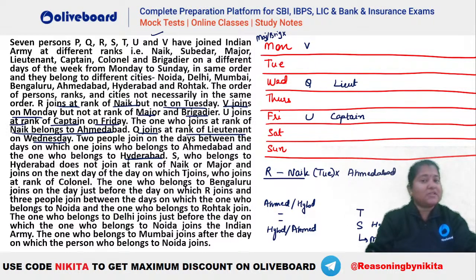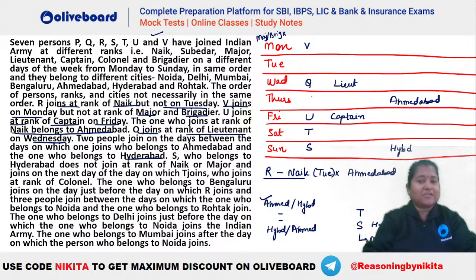So where should we place your T and S? You can see the only possibility will be that T and S will be here, right? And S is Hyderabad, that we know. Okay. So if S is Hyderabad, you can place your Ahmedabad also, right? Because Hyderabad and Ahmedabad have to be at a gap of 2. So you can see Ahmedabad will be here. I hope this is clear, everybody. So this will be your Ahmedabad.